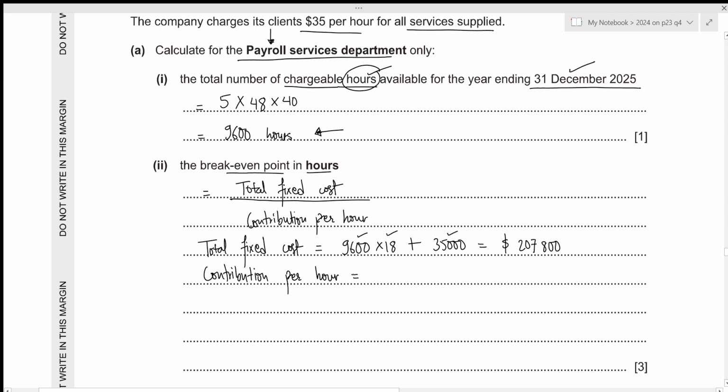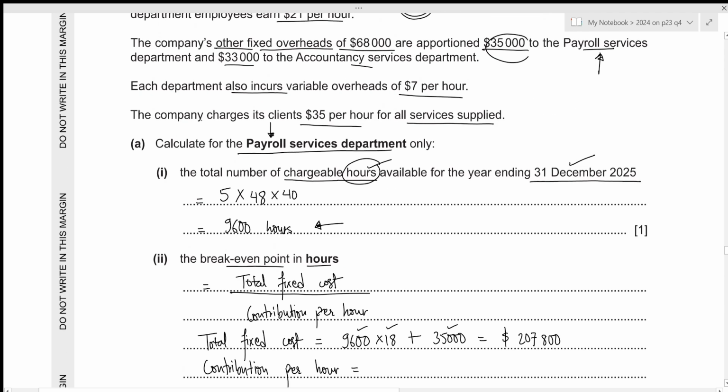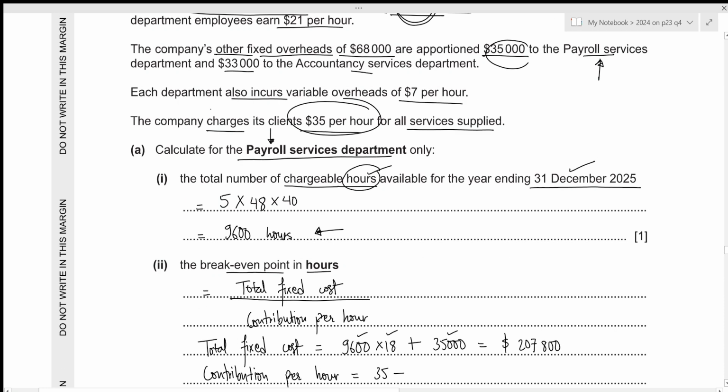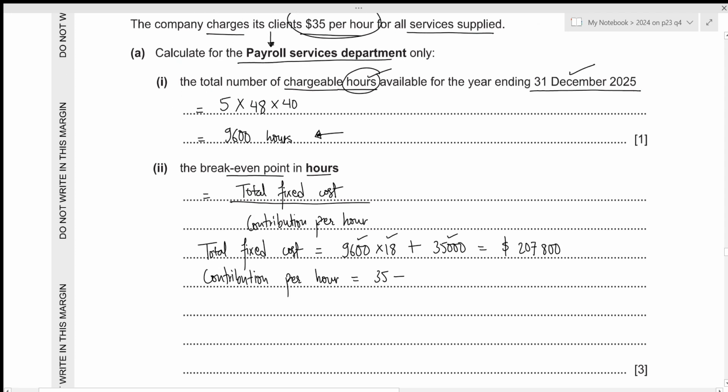So this will just be the selling price per hour minus the variable cost per hour. In this case, we were told that the company charges its clients 35 per hour. So this will act as our selling price. So we start with 35. Then we need to subtract the variable cost per hour, which was given right here. Each of the departments also incurs variable overheads of 7. So we need to subtract 7 from 35 in order to get the contribution. That will just be the value of 28.